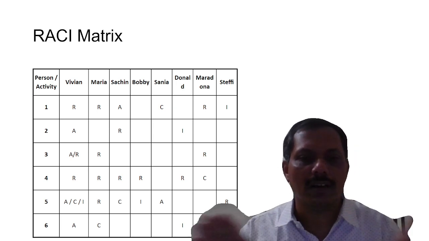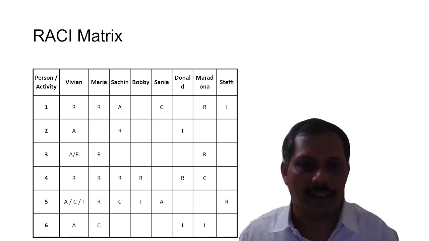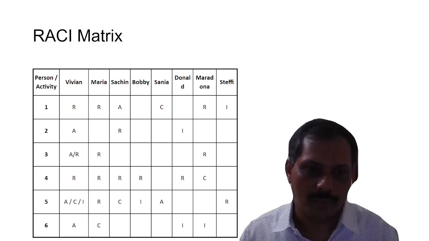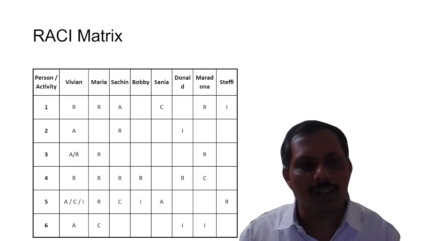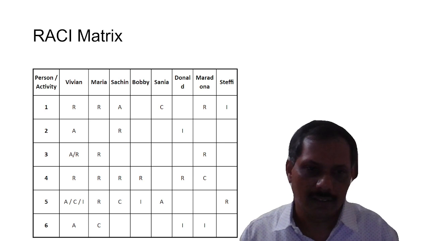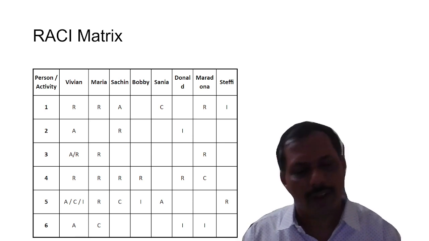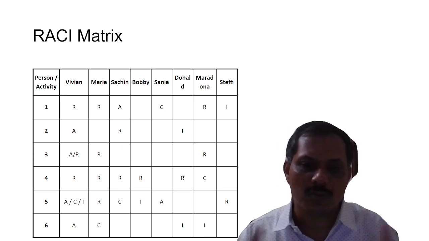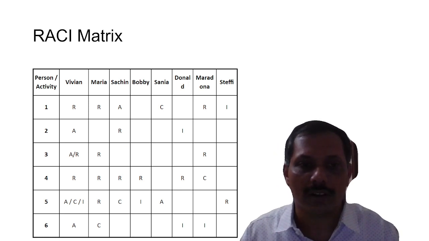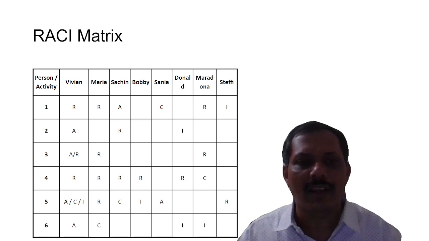So this is a wrong entry. And last row, there is one and only one accountable person, fine. There is someone consulted, someone informed, fine. But there is no one responsible, then who will do the work? So this is not a valid entry.